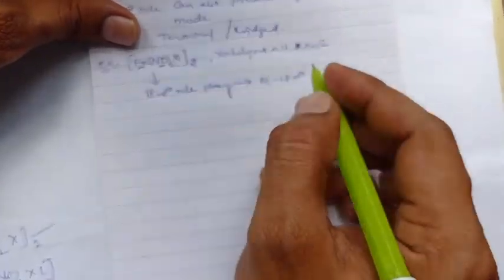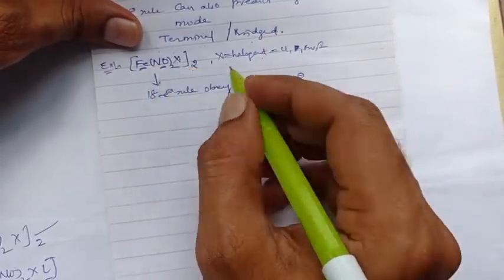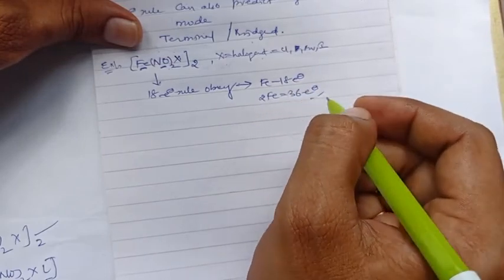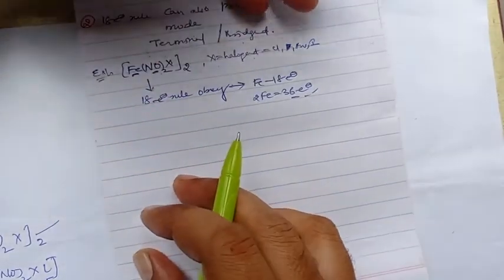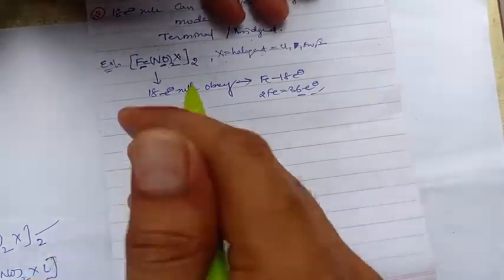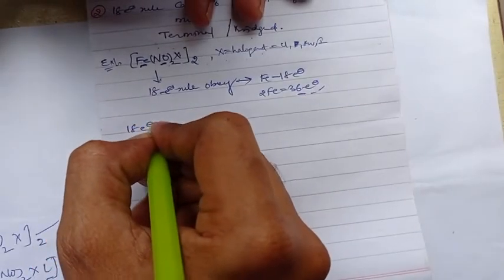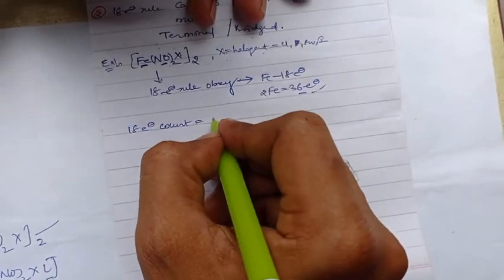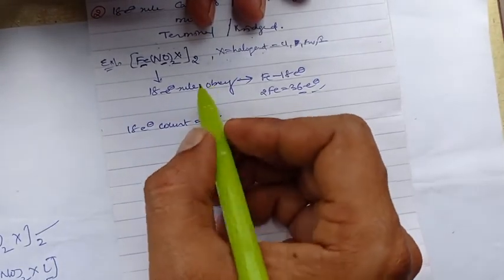There are two irons, each iron will have 18 electrons. Two irons will have 36 electrons around it. So this 36 is equal to the 18 electron count of the particular complex. Now let us have the 18 electron count, which can be equal to the number of metals into metal valence electrons.